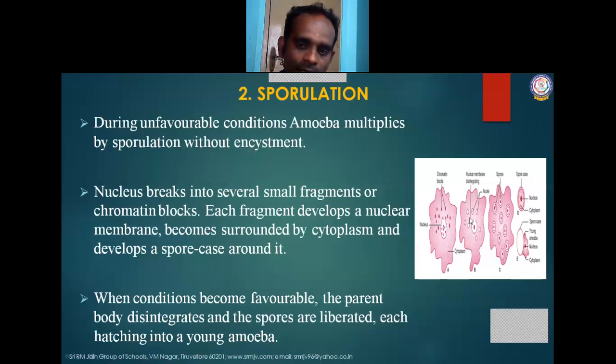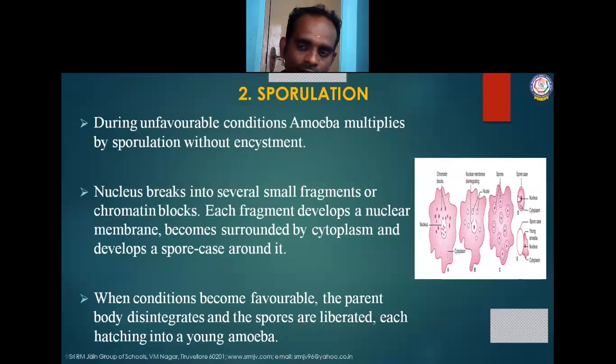Each fragment develops a nuclear membrane, surrounded by cytoplasm. After that, a spore develops around the cytoplasm. When the conditions become favorable to the amoeba, the membrane of the amoeba disintegrates. Slowly the spores come out from the amoeba.